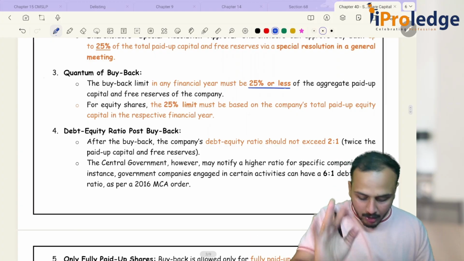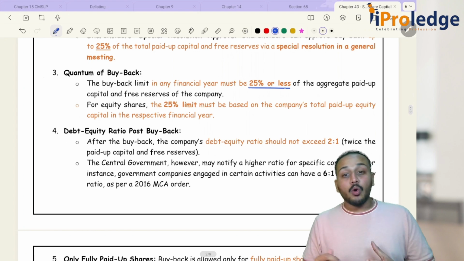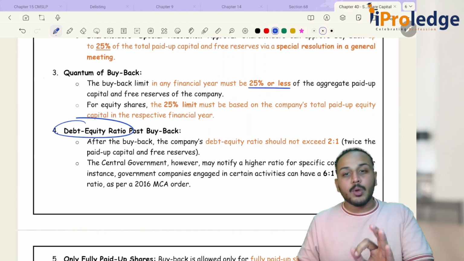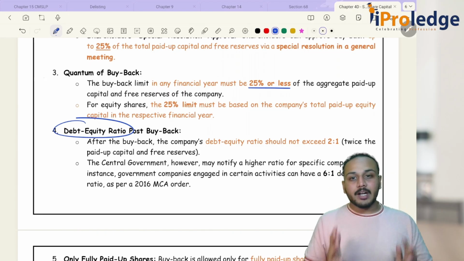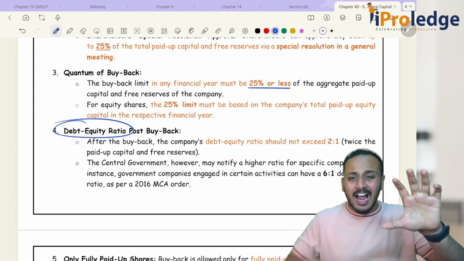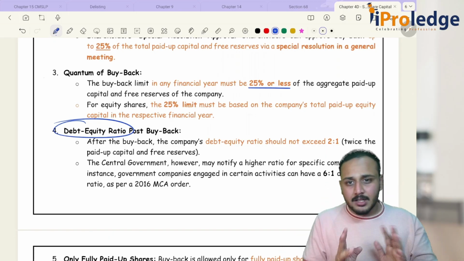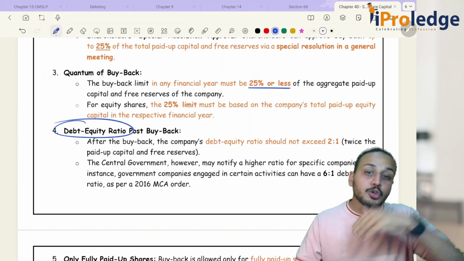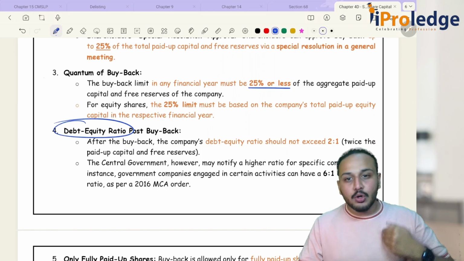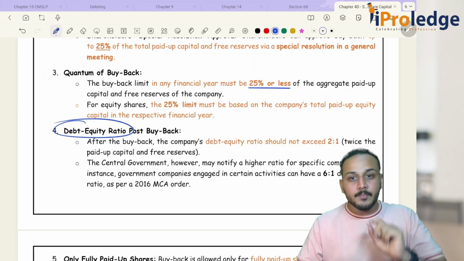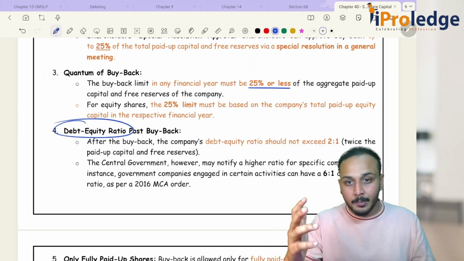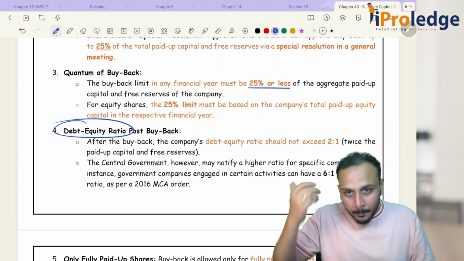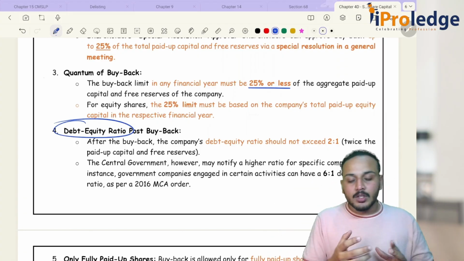Okay, which we have already discussed. Now they have given limitations with respect to your debt to equity ratio. What do you mean by debt to equity ratio? You have your debt and you have your equity. I always tell this in my class. There are only two sources of your financing. That is, you issue shares of the company and you get money. That is one source of financing. And the second source is you take loan from a bank, financial institution, investors, or public. This is your debt. Okay.